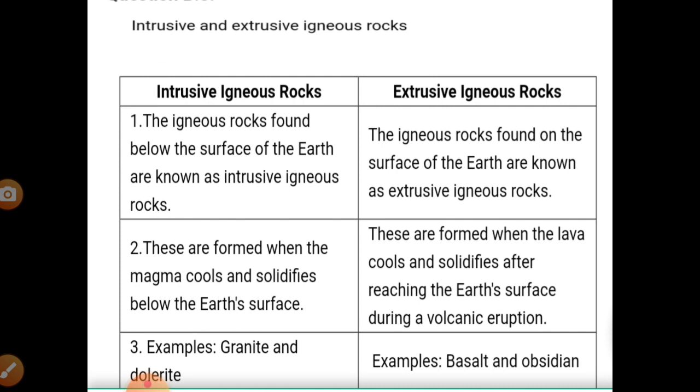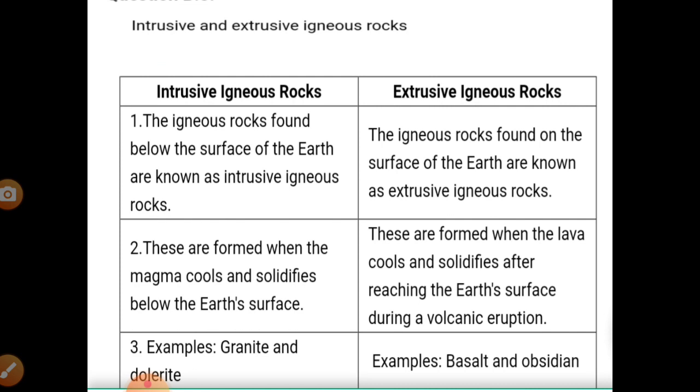So igneous rock which is found on the earth's surface is called extrusive igneous rock, and rock which is found below the earth's surface is called intrusive igneous rock.